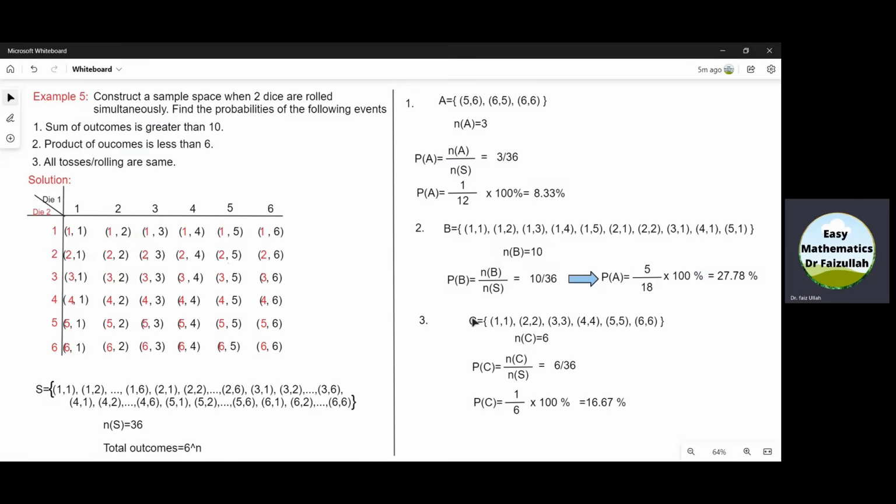We represent this event by C. In C, we write only those outcomes which are the same, just like (1, 1), (2, 2), (3, 3), (4, 4), (5, 5), (6, 6). We write all these here, and we can see N of C is equal to 6. So P of C is equal to 6 divided by 36. Multiplying by 100 and simplifying, we get that probability of C is 16.67%. That's all.